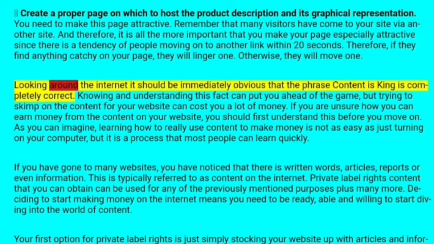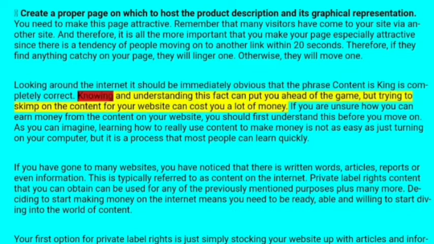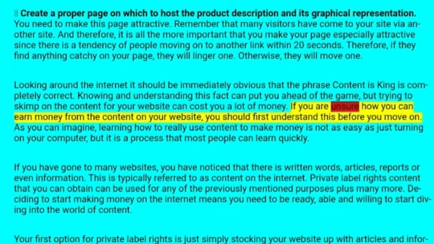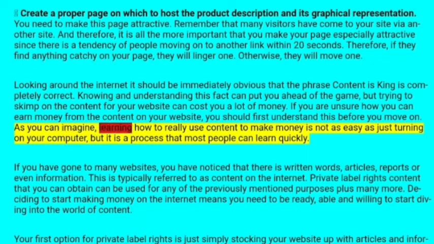Looking around the internet, it should be immediately obvious that the saying fresh content is king is completely correct. Knowing and understanding this fact can put you ahead of the game. But skimping on the content for your website can cost you a lot of money. If you are unsure how you can earn money from the content on your website, you should first understand this before you move on. As you can imagine, learning how to really use content to make money is not as easy as just turning on your computer, but it is a process that most people can learn quickly.